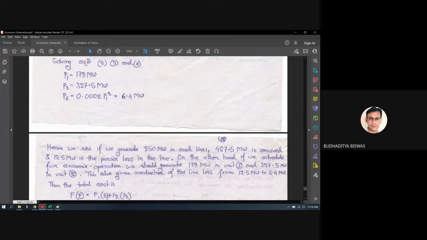On the other hand, if we schedule for economic operation using the Lagrangian formula we derived, and the penalty factor also, for economic scheduling, 179 megawatt for unit 1 and 327.5 megawatt for unit 2 is the optimum scheduling or optimum loading. This also gives a reduction of the line losses from 12.5 megawatt to 6.4 megawatt. Okay.